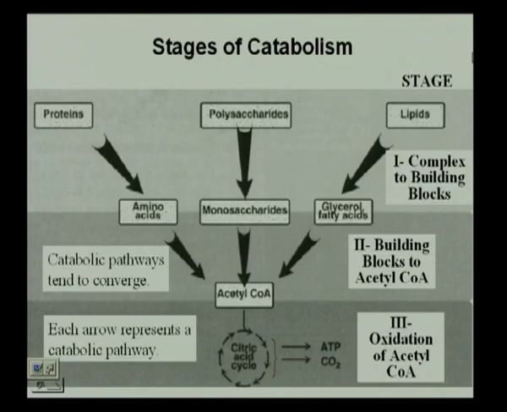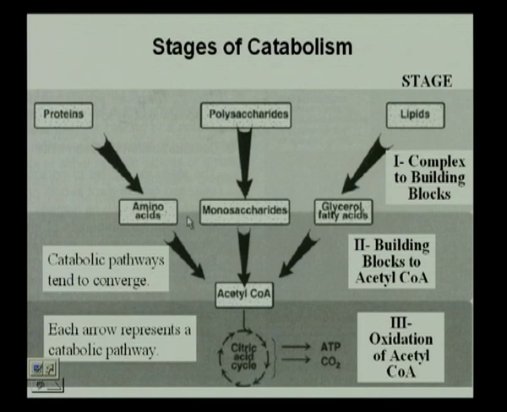what we actually take in, we are looking at stages of catabolism. Our intake is proteins, polysaccharides, lipids, that is fats, proteins and carbohydrates basically, that is what we take in. The smaller blocks of proteins break down, what is the breakdown of proteins going to give you? Amino acids. The breakdown of polysaccharides is going to give you monosaccharides. The breakdown of lipids is going to give you fatty acids or glycerol.